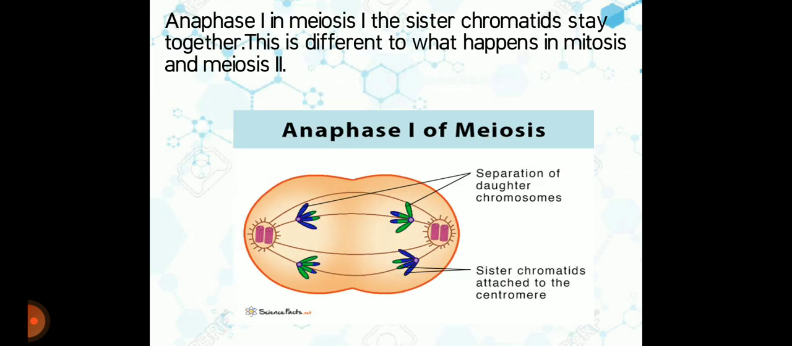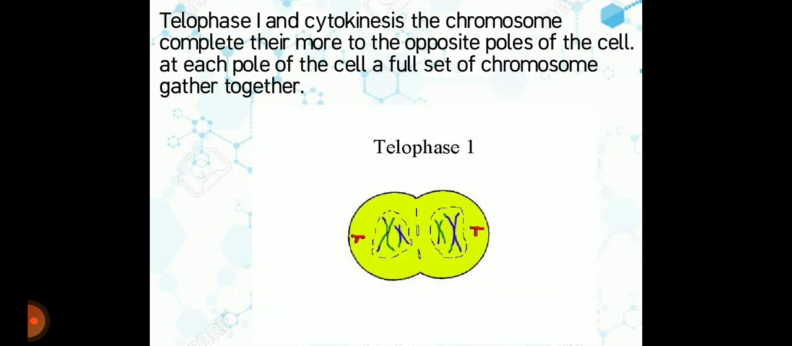And Anaphase 1. In meiosis 1, the sister chromatids stay together. This is different to what happens in mitosis and meiosis 2. And we have a picture. This is the separation of daughter chromosomes and sister chromatids attached to the centromeres. And we have Telophase 1 and cytokinesis. The chromosomes complete their move to opposite poles of the cell. At each pole of the cell, a full set of chromosomes gather together.